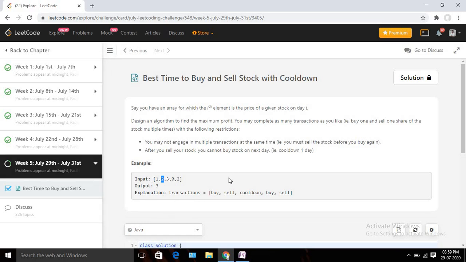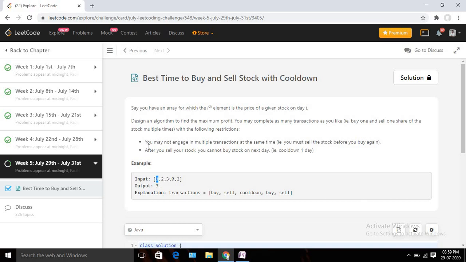And there are some restrictions also, like you may not engage in multiple transactions at the same time, i.e. you must sell the stock before you buy again. That means you can't buy back to back stock, right? So you buy this today and again you buy this, right? You can't do that. You can't buy back to back. So to buy on this second day, you need to sell this one first. Okay, after that you can buy. So you cannot do multiple transactions. That is the one condition.